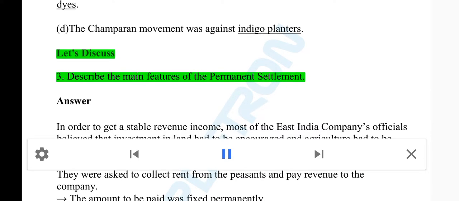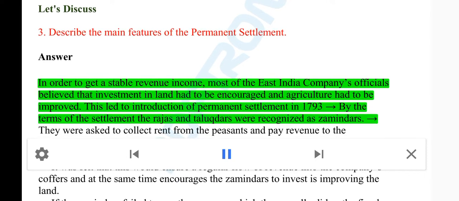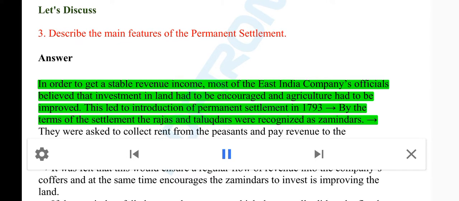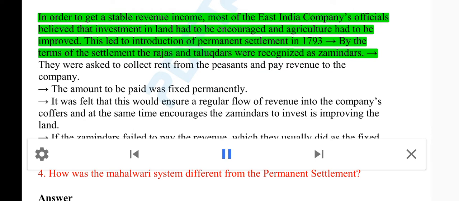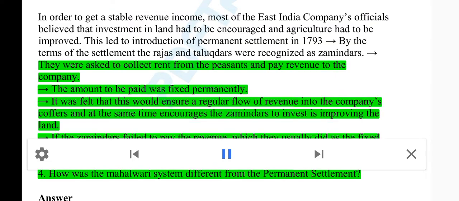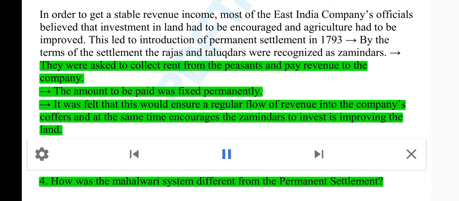Let's discuss 3. Describe the main features of the permanent settlement. Answer. In order to get a stable revenue income, most of the East India Company's officials believed that investment in land had to be encouraged and agriculture had to be improved. This led to the introduction of the permanent settlement in 1793. By the terms of the settlement, the Rajas and taluqdars were recognized as zamindars. They were asked to collect rent from the peasants and pay revenue to the company. The amount to be paid was fixed permanently.